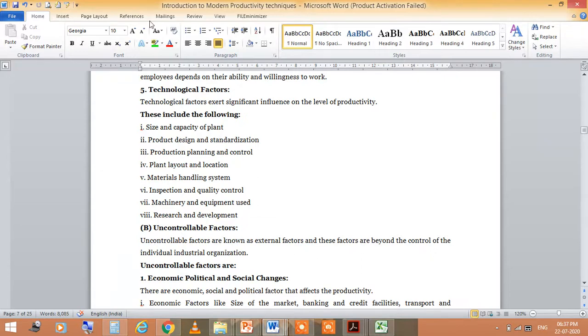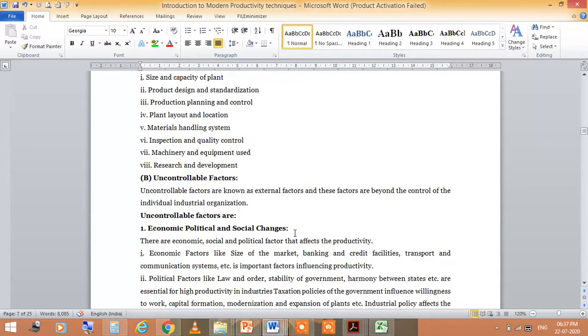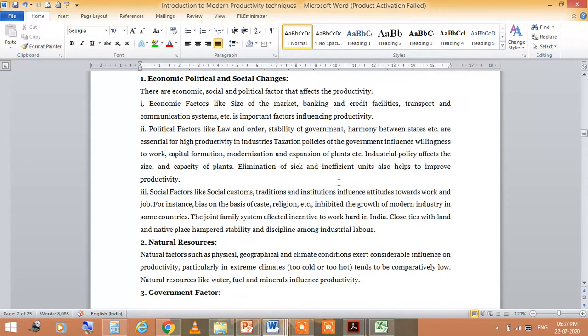The second category is the uncontrollable factors. These all are the controllable ones, and these are the uncontrollable factors. In these uncontrollable factors, the first one is the economic, political and social changes. Economic factors like size of the market, banking and credit facilities come in this category.